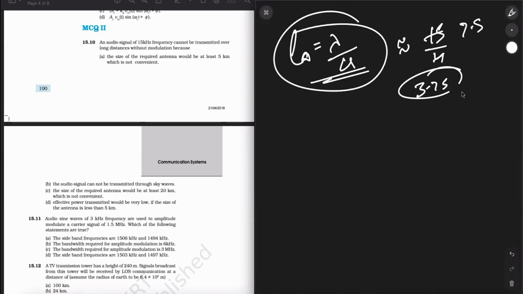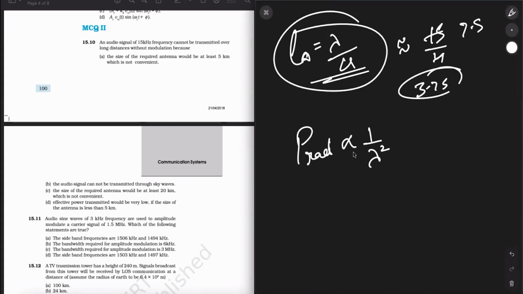So if you talk about the power radiated, the power radiated is inversely proportional to lambda square, right? So the higher the length of antenna and the higher the lambda, the less is the power radiated. This implies that for the same antenna length, the power radiated by the antenna will increase as the lambda decreases.